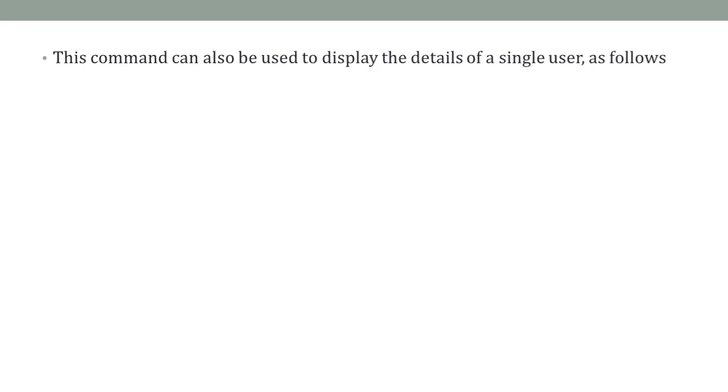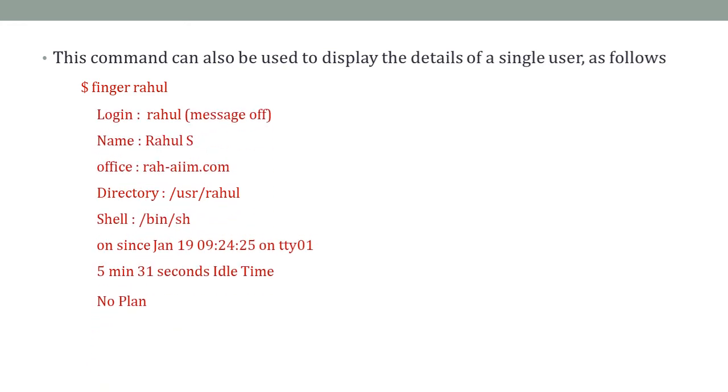This command can also be used to display the details of a single user. For example, when I type finger and the name of the user, Rahul, the following information is displayed. Here you can see the login name of the user, the complete name of the person, from where he is working, that is how he has connected to the Unix server, his current directory, his shell, since what time he has logged in and on what terminal, and for how much time he is idle, that is, he has not provided any keystroke. This is the idle time, and he has no plans.